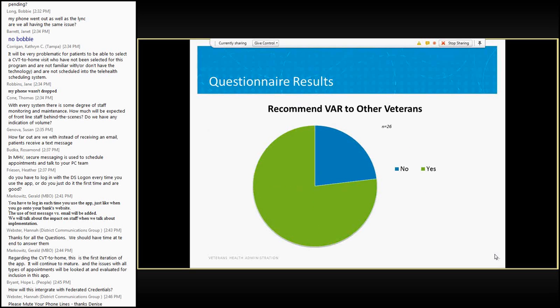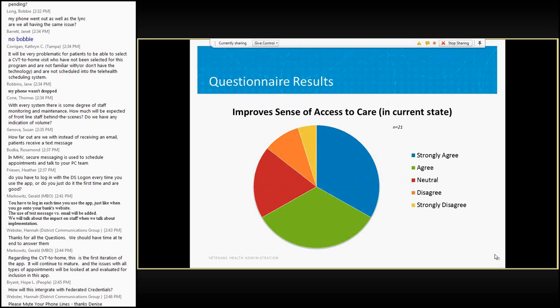From this slide, we can see that roughly the same number, about 75%, would recommend it to other veterans. And here we see that when they were asked whether they felt that the application improved the sense of access to care, about 40% agree.